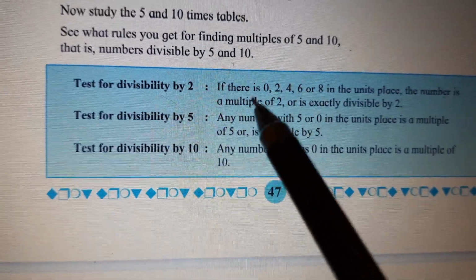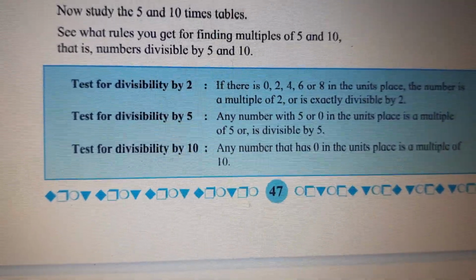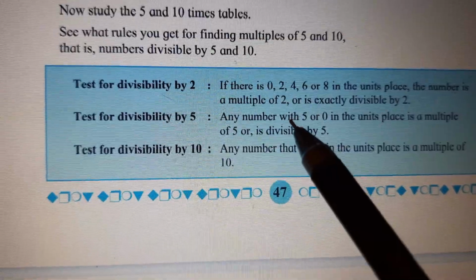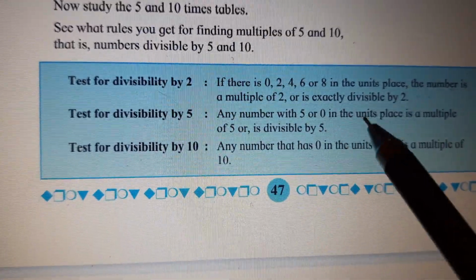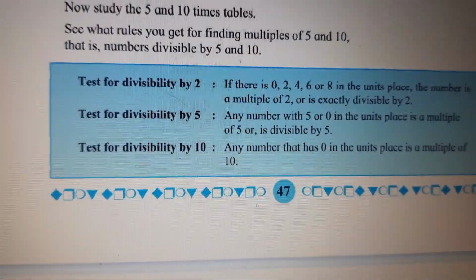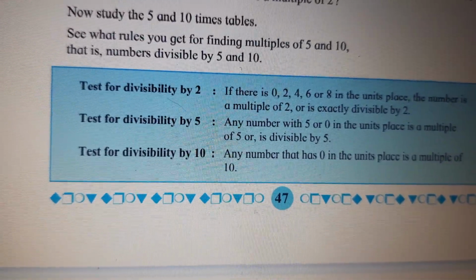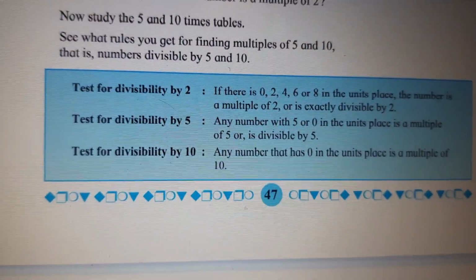If there is 0, 2, 4, 6 or 8 in the units place, the number is a multiple of 2 or is exactly divisible by 2. Okay, children, understood that much, no? So I have shown you 0, 2, 4, 6, 8. You have to remember in units place.